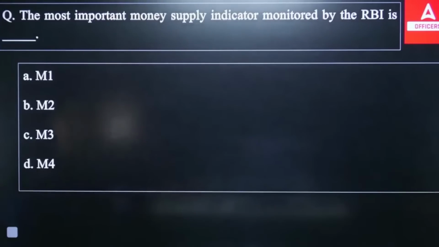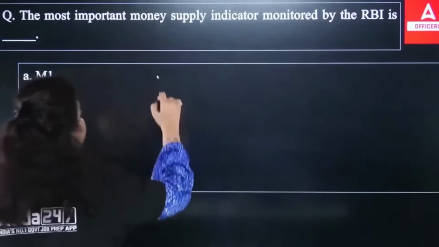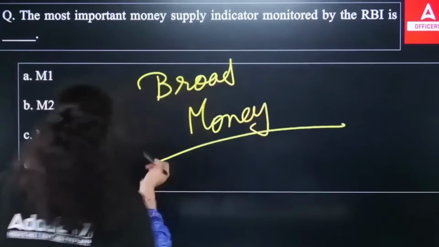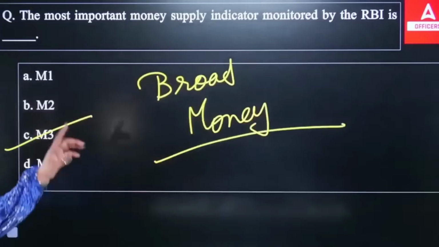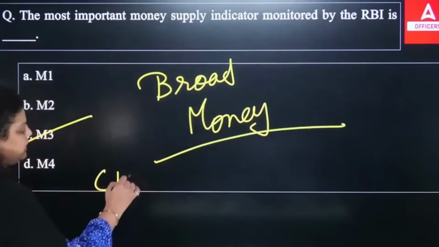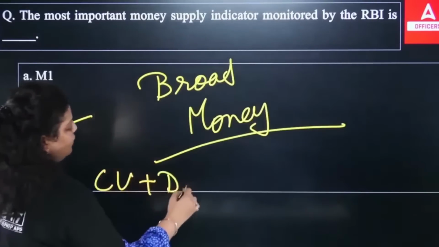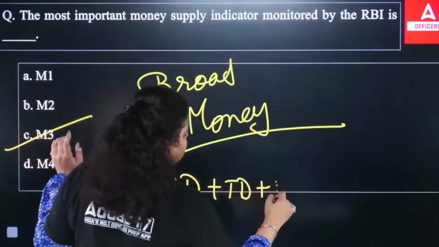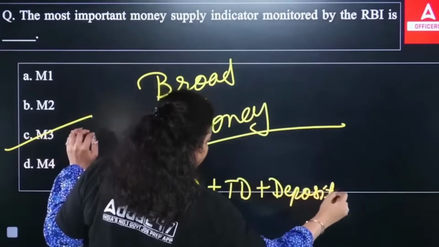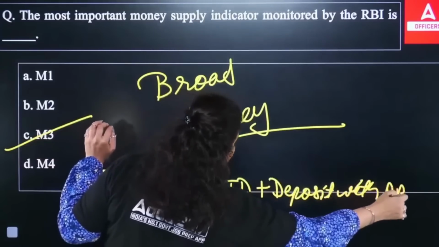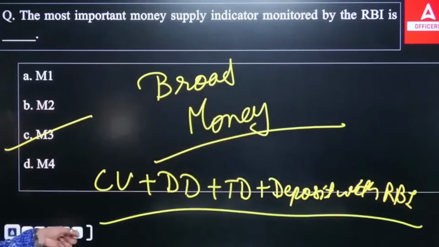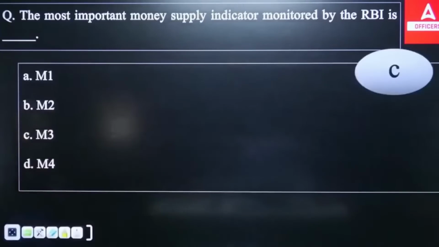RBI wants to know how much money supply there is in the economy, and that defines the liquidity for the RBI. That's broad money. So the right answer is C, because it will cover currency, the money with the public, demand deposits, the money with commercial banks in CASA, then the term deposit, then the deposit with RBI. Every type of money available in the economy will be calculated by M3, and that's why it is the important money supply indicator that RBI calculates. So the right answer will be C. Next question.